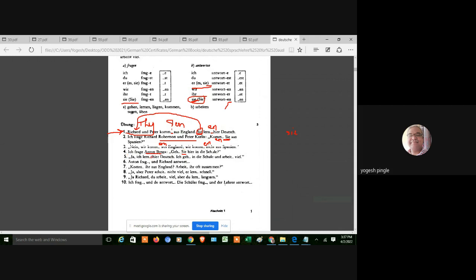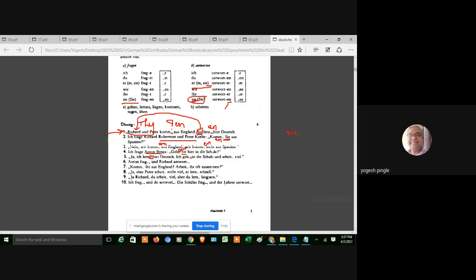As I told you, if you do not know the person, then you say Aap, like how are you, what are you doing, what are you learning. So you have to use the polite form of you. If it is the polite form, then it must be gehen. Gehen Sie hier in die Schule? Do you go to school? Like this. So, ich lerne.